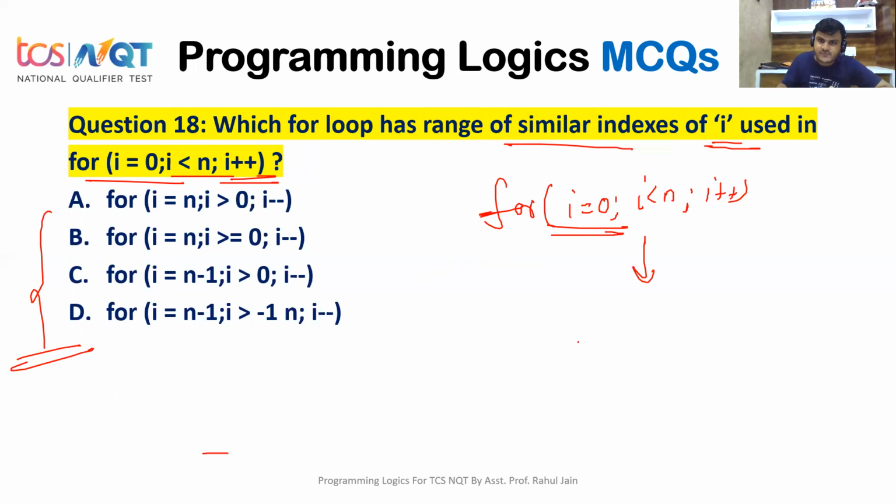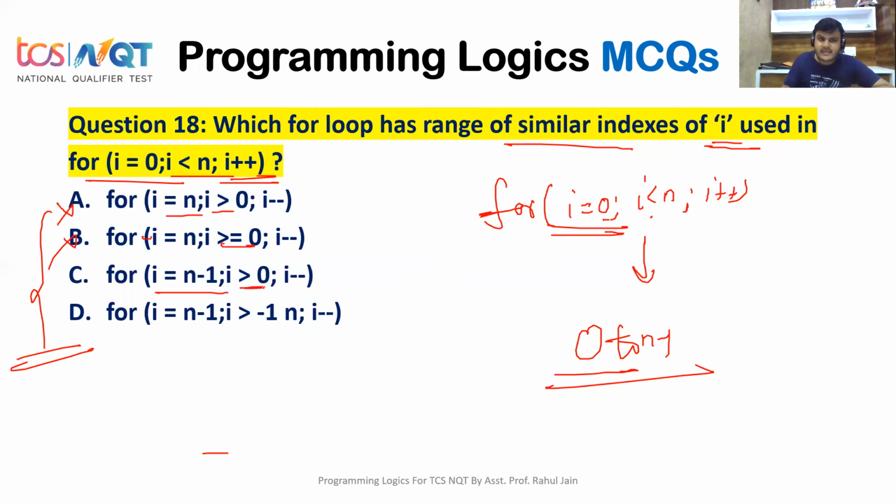So if you will see, the range of this for loop is nothing but 0 to n minus 1, isn't it? 0 to n minus 1 is the range of this for loop. Focus here. Option B: i equals to n, and it is greater than 0. No, it is false. Option A: i equals to n, greater or equal 0, 0 to n. No. Option C: i equals to n minus 1, it is greater than 0.